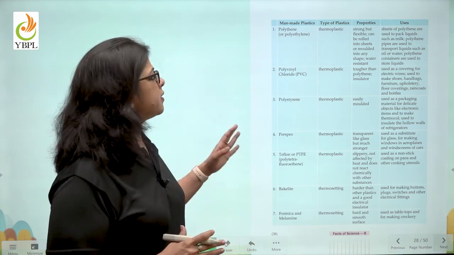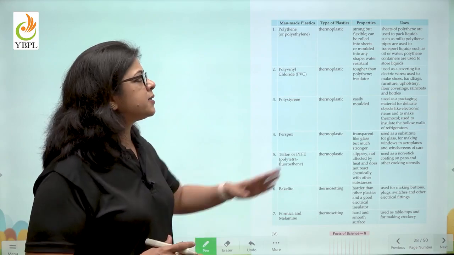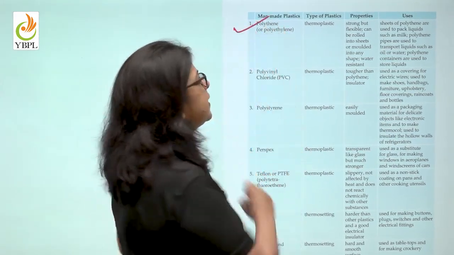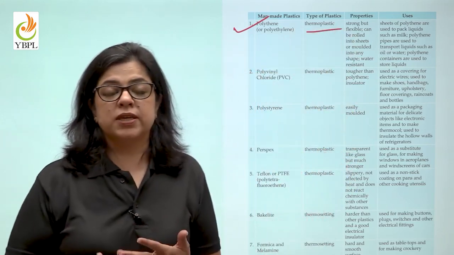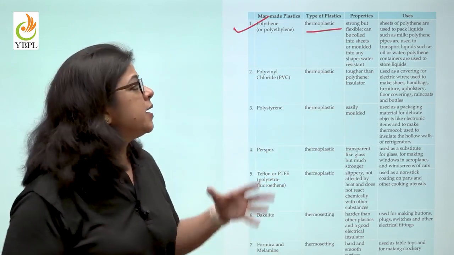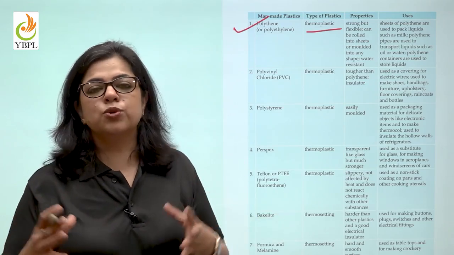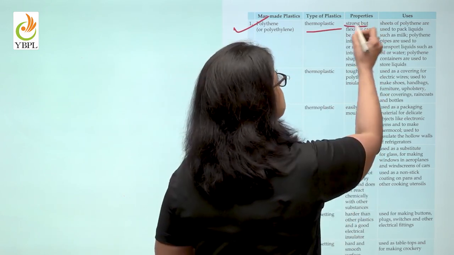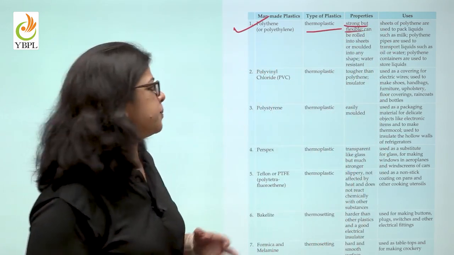So given here in your book is a list of man-made plastics, their properties and uses. So polythene is a thermoplastic. That means you can reshape it after using. And what are the uses? We know that it is used to pack liquids. It is used as polythene pipes and also in carrying things from the market. It is strong and flexible. It can be rolled into sheets, molded into any shape.